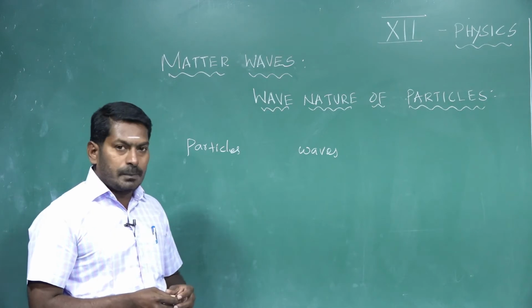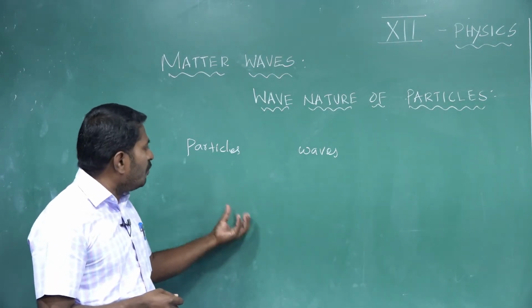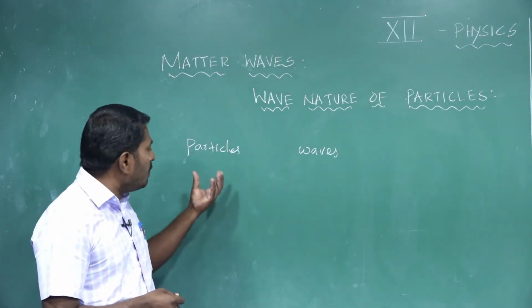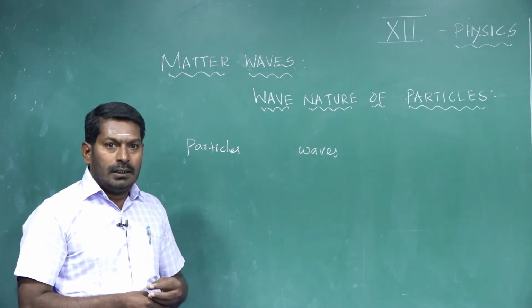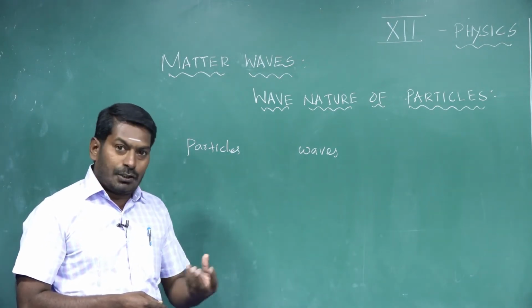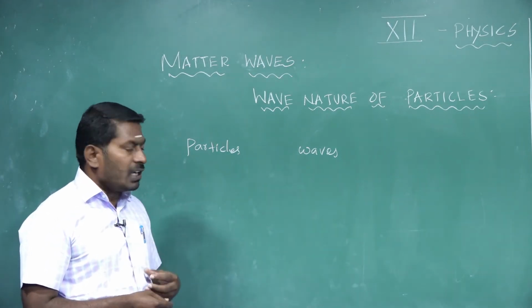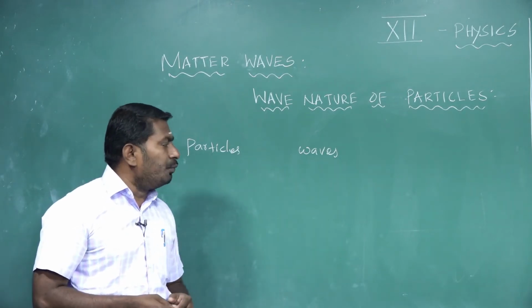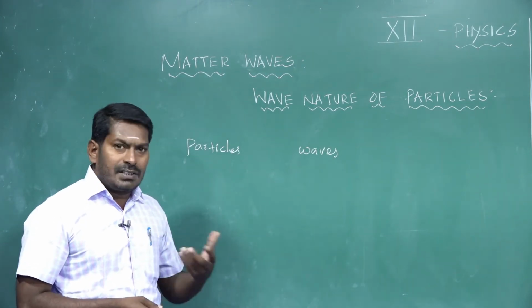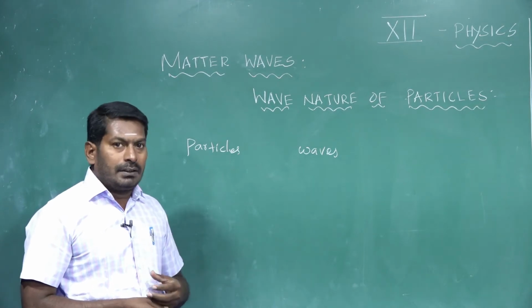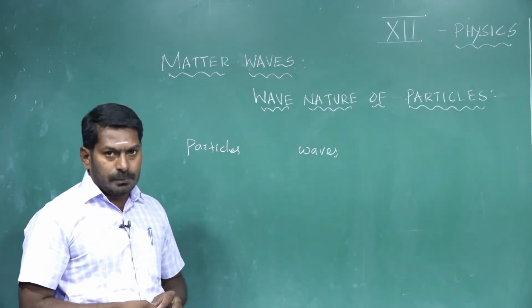There are many examples of particles and waves. Examples of particles are electrons, protons, neutrons, atoms, a ball, a sand drop. Examples of waves are light waves, sound waves, sea waves, and ripples in a pond.